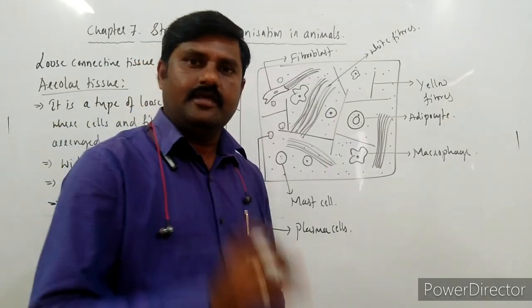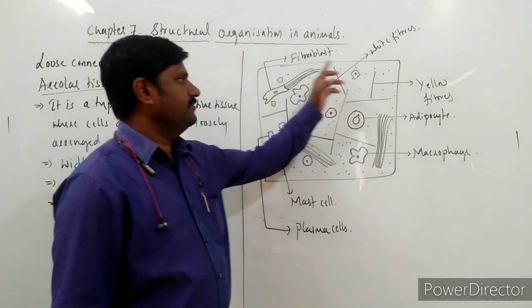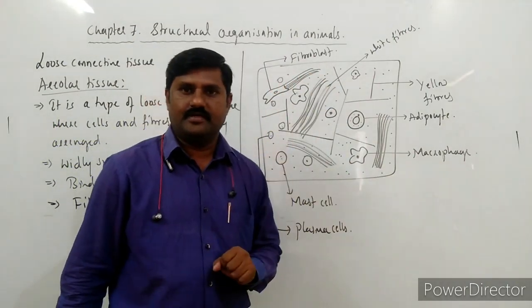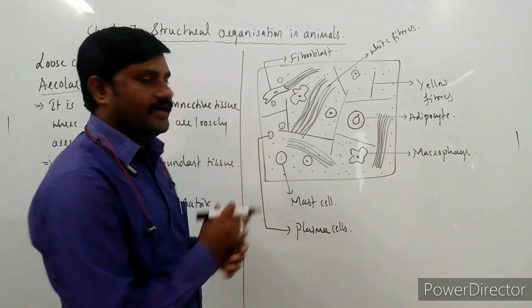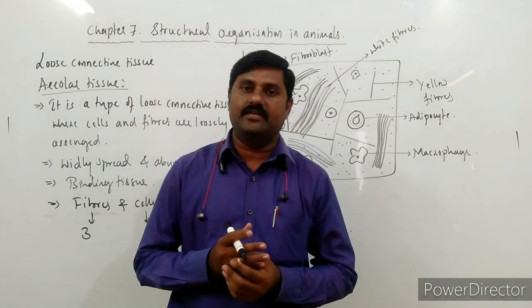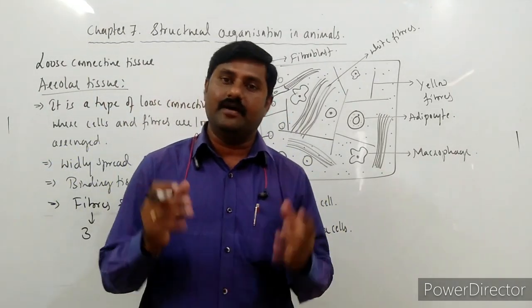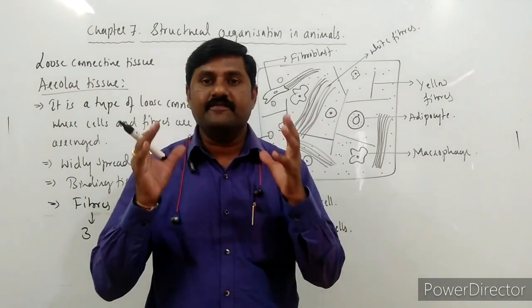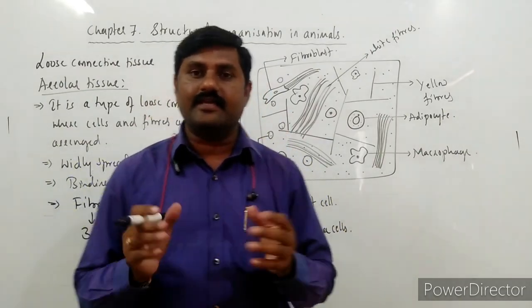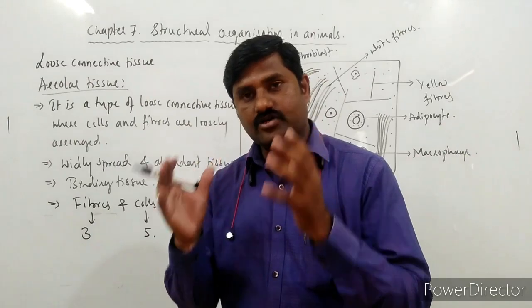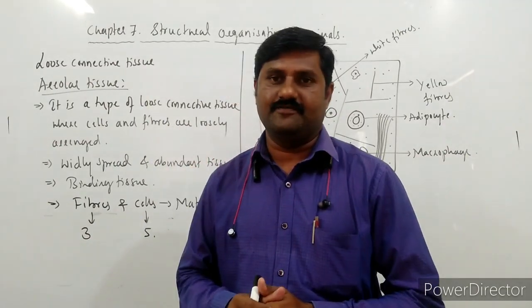Okay. See, this is the structure of the areolar tissue, right? And as I said, it is widely spread and highly abundant, and it fills the gaps between the organs and keeps the organs at their respective places, right?